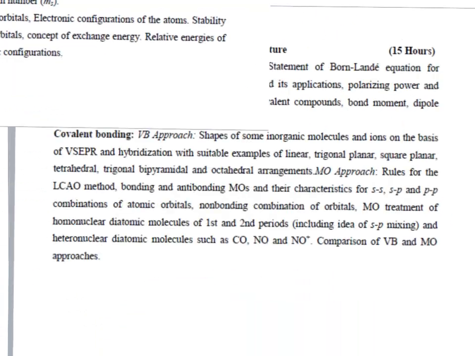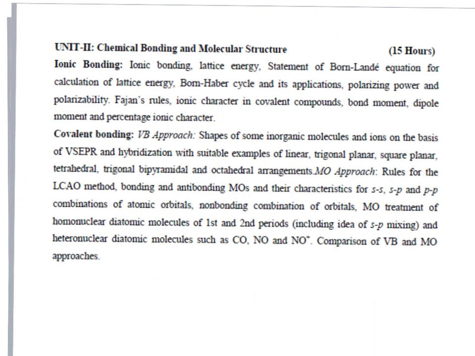The second unit mainly deals with chemical bonding. In this chapter you are going to learn ionic bonding, covalent bonding, valence bond approach, VSEPR theory, and the molecular orbital approach, that is the molecular orbital diagram for diatomic molecules and its applications. These are the things you are going to learn in the second unit, chemical bonding.